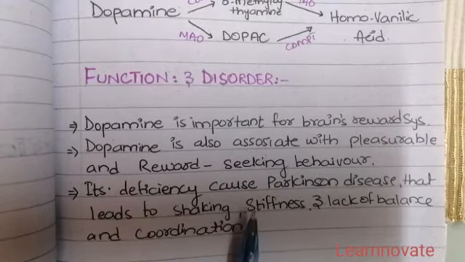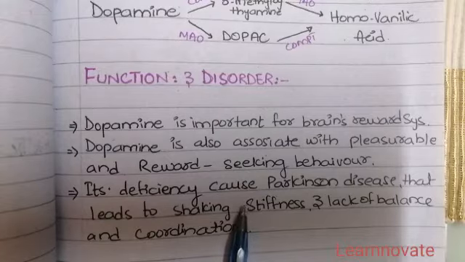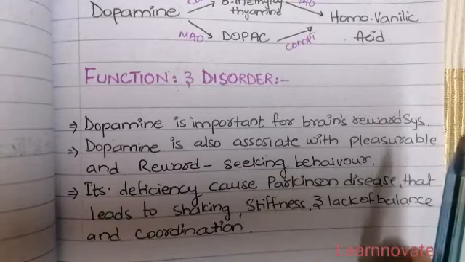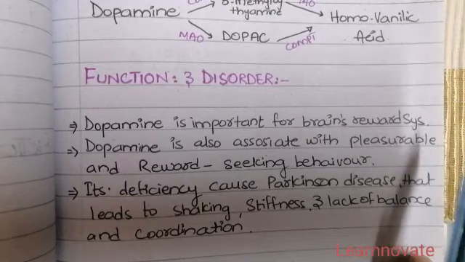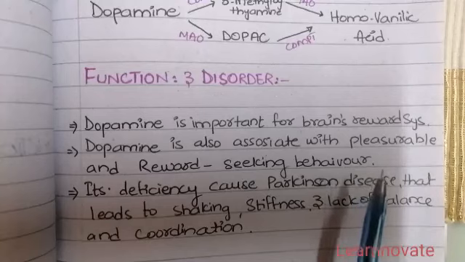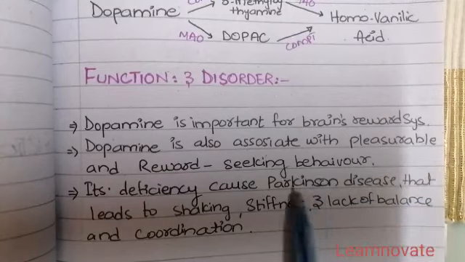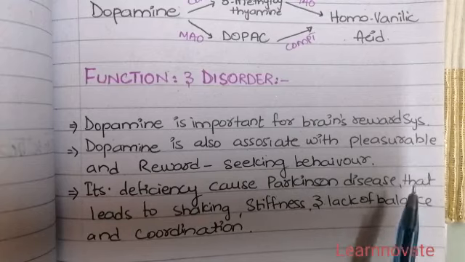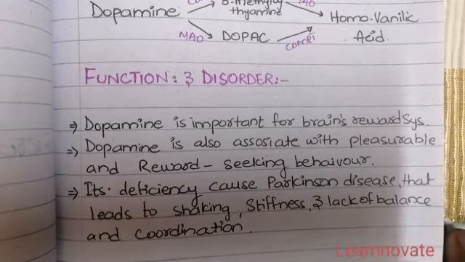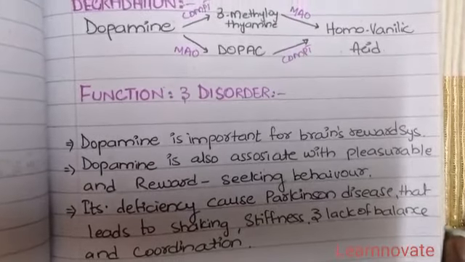Now, how is Parkinson disease treated? It is treated by L-Dopa, which is a drug. Because dopamine cannot cross the blood-brain barrier, given its amino acid derivation, it is given as L-Dopa, which is converted into dopamine in the brain to treat Parkinson disease. In this way, this disease is treated.